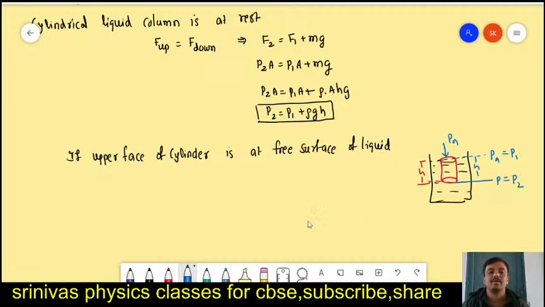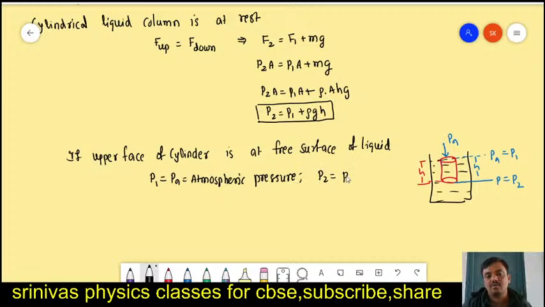P2 we can take as P, and then we write the condition: if the upper face of the cylinder is at the free surface of the liquid, then the pressure on the upper face, P1, is equal to atmospheric pressure. What is the pressure on the lower face? P2 is the pressure on the lower face.